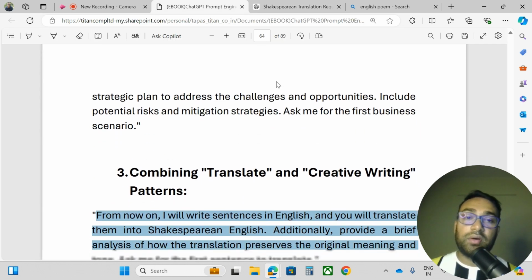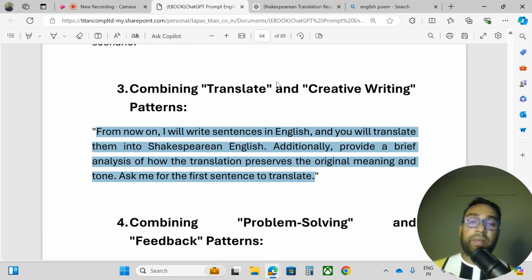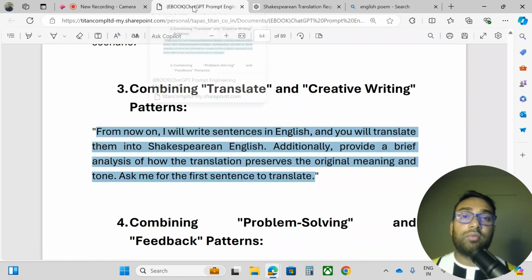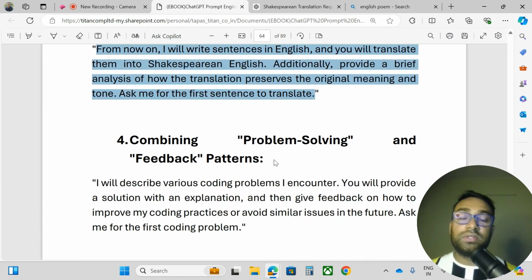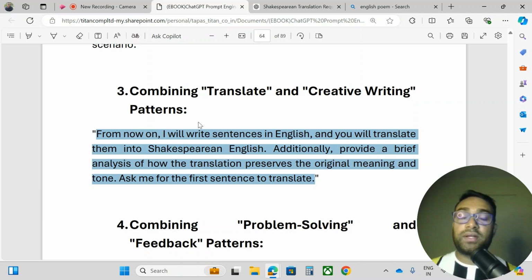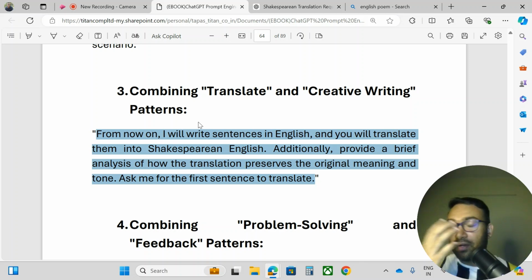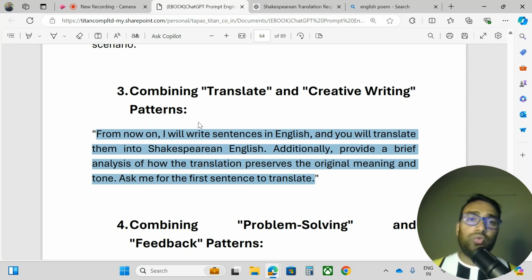We have combined both patterns, the translate pattern and the creative writing pattern, and here is the response we have got. So you have a pretty clear idea. I'm hoping that you will practice it. Here I have used two patterns only. In your case, you might combine two patterns, three patterns, four patterns, and write a prompt for getting a better output. So practice it yourself: copy this template, paste it, replace your content, add more patterns, and test it, and I'm sure you will get a better prompt.